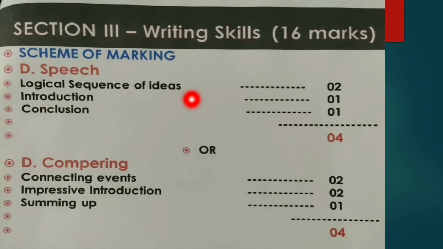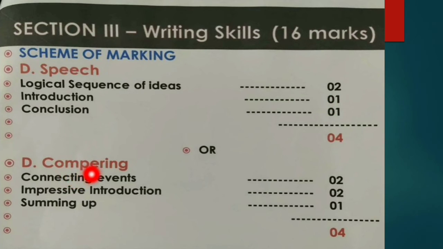So logical sequence of ideas will give you 2 marks, means proper beginning and proper ending must be there. Introduction will give you 1 mark, and conclusion will give you 1 mark. So you must keep in mind that you need to start your answer with an introductory remark and end with a conclusion, because it will give you 1 mark each.